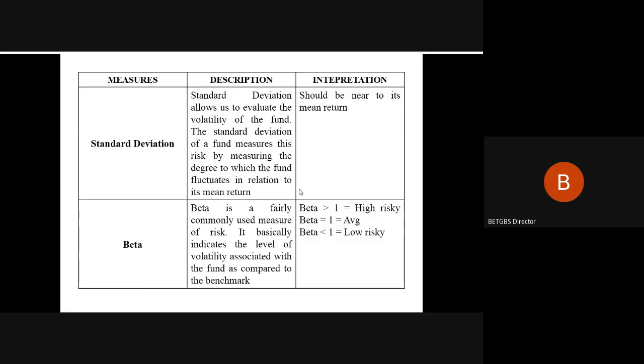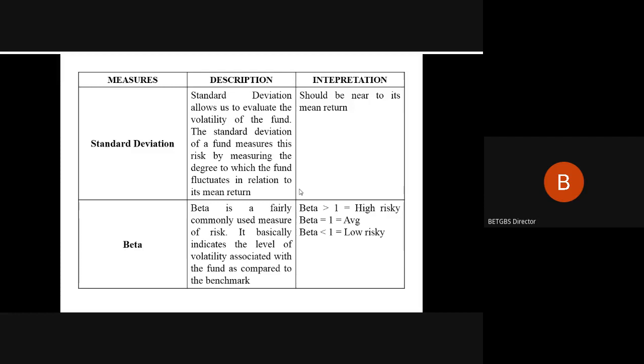So this is what we use in our Sharpe ratio and Treynor ratio for the calculation purpose. And what we shall do now is consider all these equations, all these formulas, and try to arrive at the computation for mutual funds.